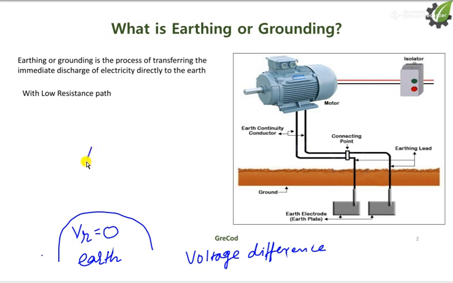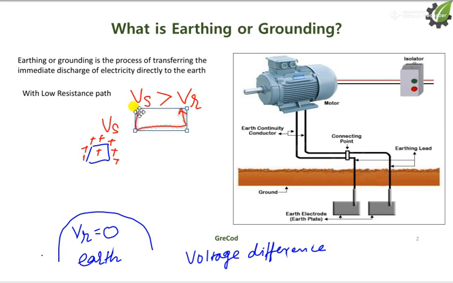Here we have some material which can hold some charges. So these are the accumulated charges, and due to these charges we will have some potential, that is called Vs. Vs is the potential which is more than the potential of earth. It means that the current will always flow from higher potential to lower potential, this current.